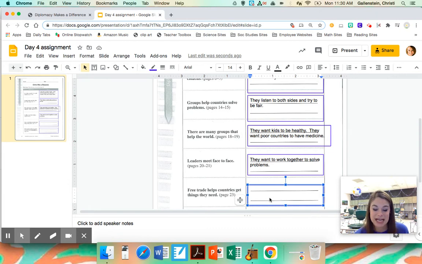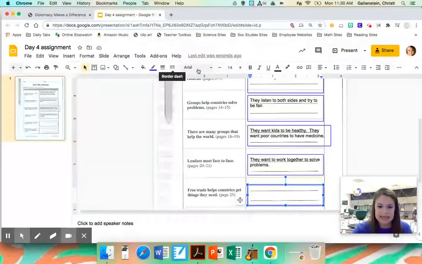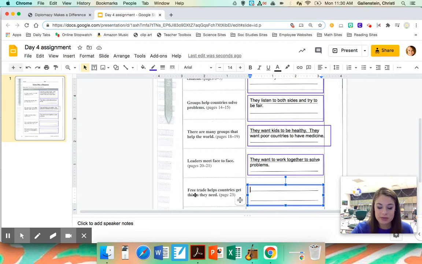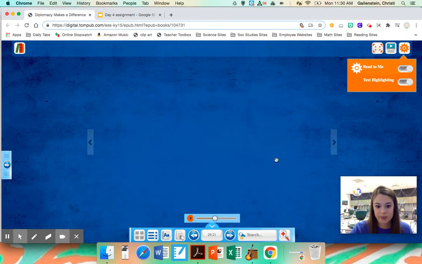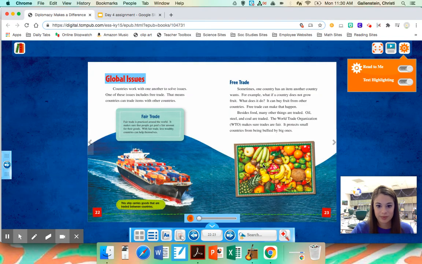Our last main idea from the story is on page 23. It says, free trade helps countries get the things they need. So let's look for some more details about that or a reason why on page 23. Global free trade. Let's start here. Free trade. Sometimes one country has an item another country wants. For example, what if a country does not grow fruit? What does it do? It can buy fruit from other countries. Free trade can make that happen.